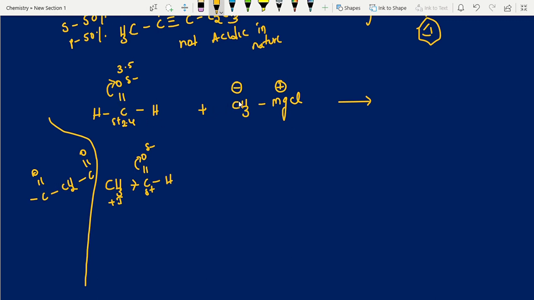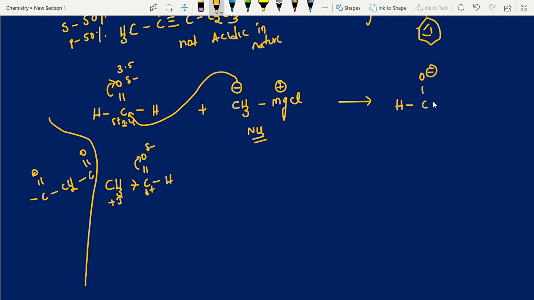Now here, what is important? Yes, here Grignard reagent acts as a nucleophile. See, a nucleophile always searches for an electrophile. That's all. If you catch this main point, afterwards it's very easy. Look into this.